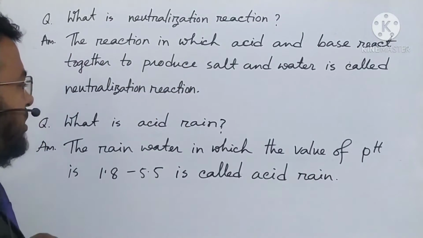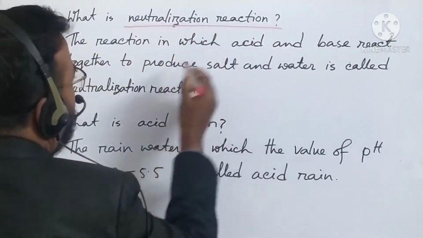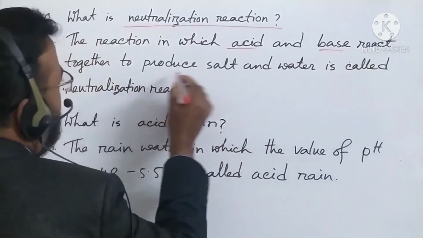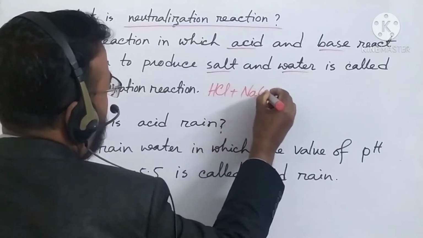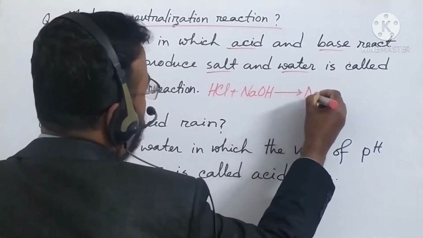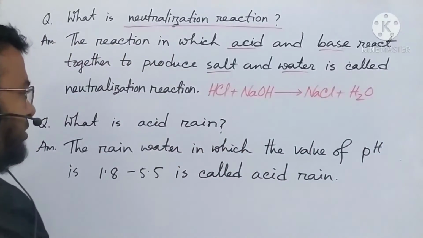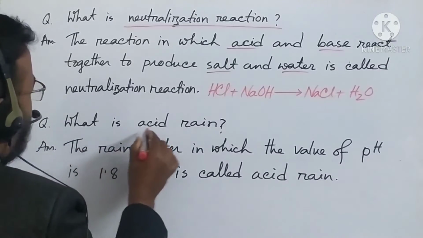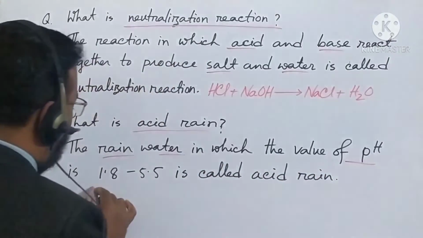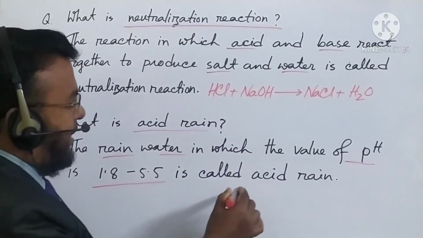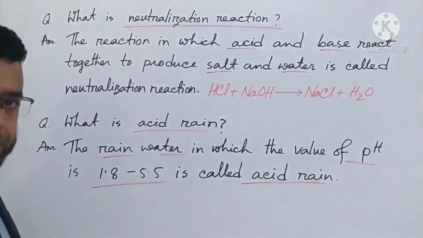See that in this lesson I have written what is neutralization reaction. Here acid and base react together to produce salt and water. For example, hydrochloric acid plus sodium hydroxide react together to produce sodium chloride plus water. There are many neutralization reactions. And then acid rain: the rainwater in which the value of pH is 1.8 to 5.5 is called acid rain.